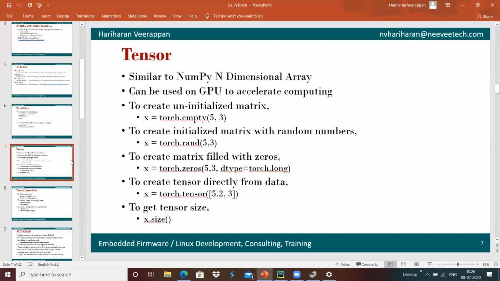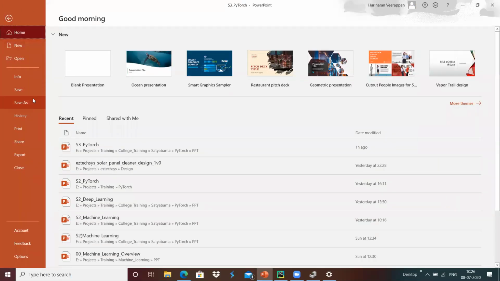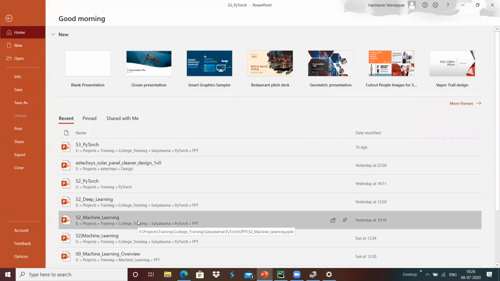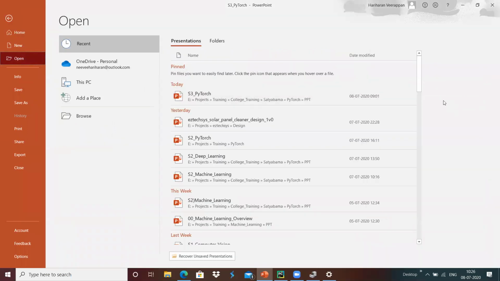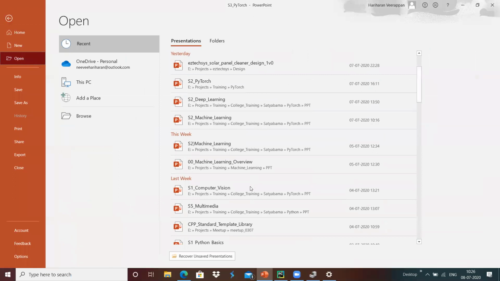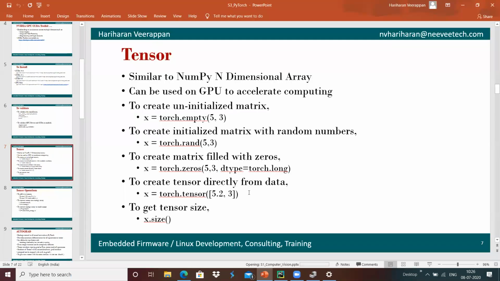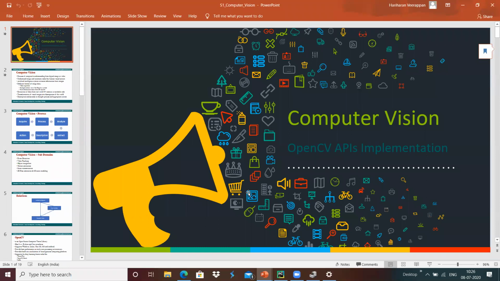For example, in a two-dimensional array or three-dimensional array, what is the need for that? Why do we need to target something like a two-dimensional array or n-dimensional array?